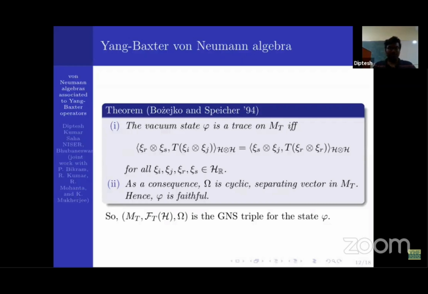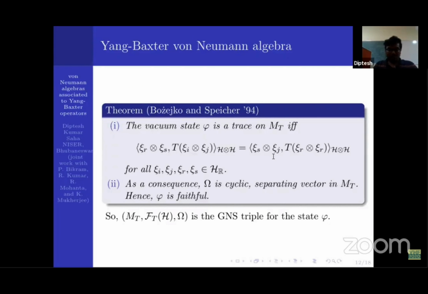So one question asked was whether this state is a trace or not. What Bozejko and Speicher showed is that the vacuum state defined above is a trace if and only if the Yang-Baxter operator T satisfies such an inner product condition. This inner product condition looks a bit weird, but what you can see is that if we fix an orthonormal basis of the real Hilbert space, this condition is giving us